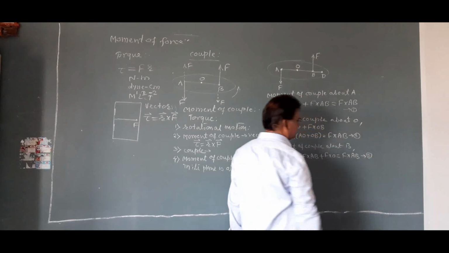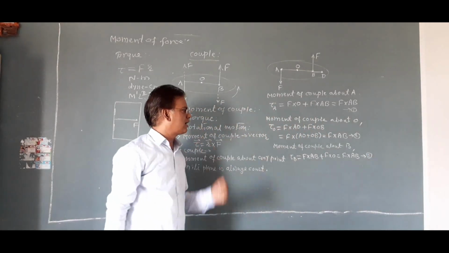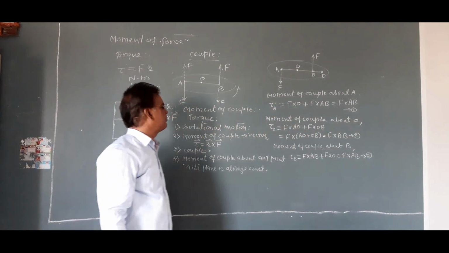Equation number 3. This is the moment of couple about point B.